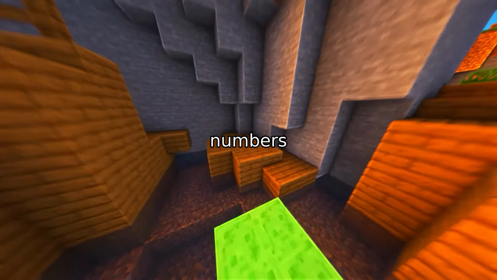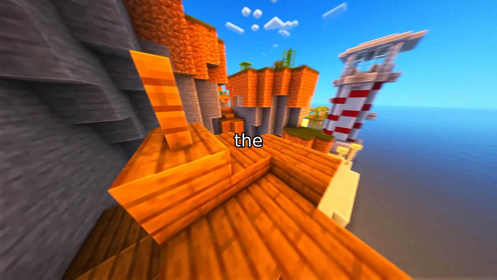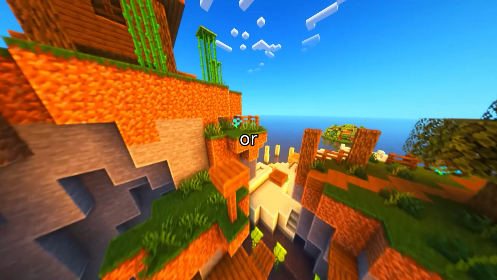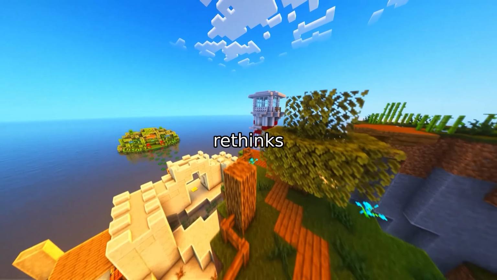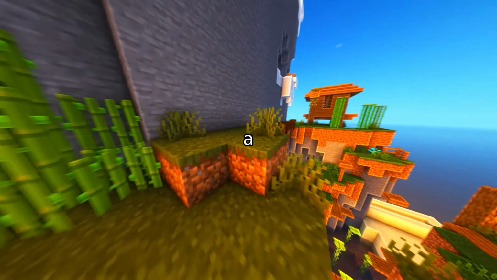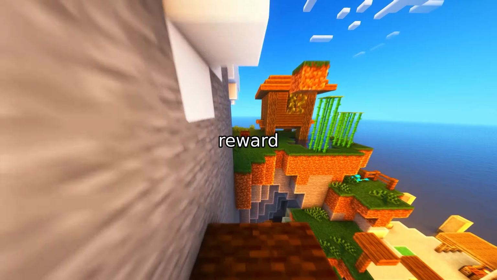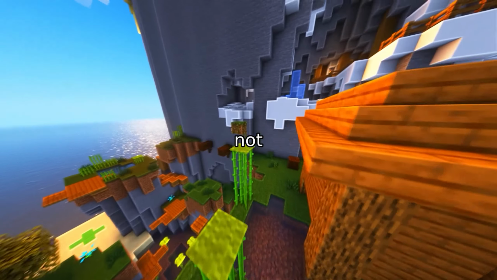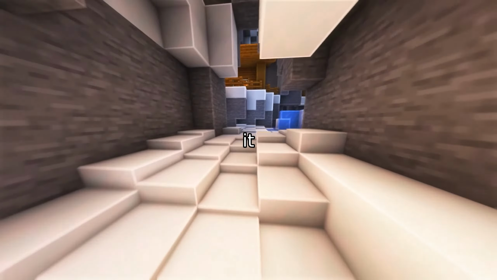So what if we could ignore the numbers entirely and only use the order of the rewards? That's the core idea behind Group Ordinal Policy Optimization, or GOPO, a new method that rethinks how we use reward signals in language model alignment. GOPO is built on a simple but powerful insight. If the reward model is trained to rank responses, then the policy update should only care about ranking, not magnitude. Let's walk through how it works.